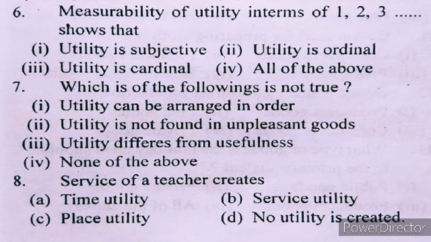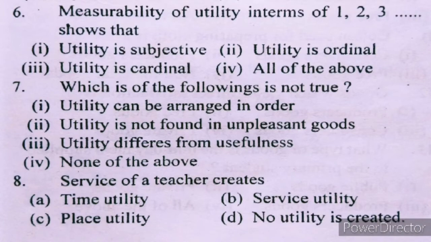Number 6. Measurability of utility in terms of 1, 2, 3 such that: I. utility is subjective, II. utility is ordinal, III. utility is cardinal, IV. all of the above.